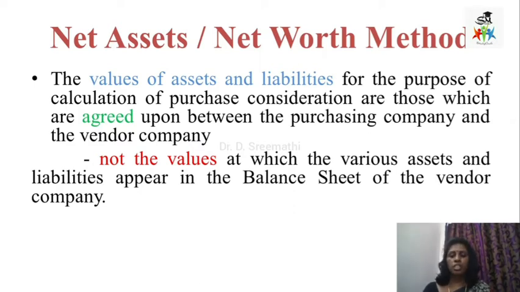The vendor company may have those assets and liabilities at certain amounts, but that amount is not to be taken into calculations. It is the amount which is agreed between the purchasing company and the vendor company that is to be considered. For example, the land and building value may be 10 lakh in the books of the vendor company, but the same land and buildings may be taken as either less than 10 lakh or more than 10 lakh in the calculation of purchase consideration by the purchasing company.